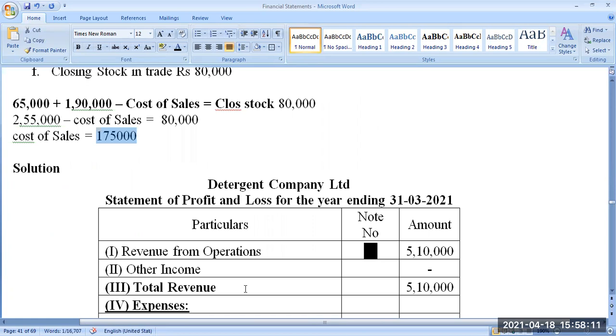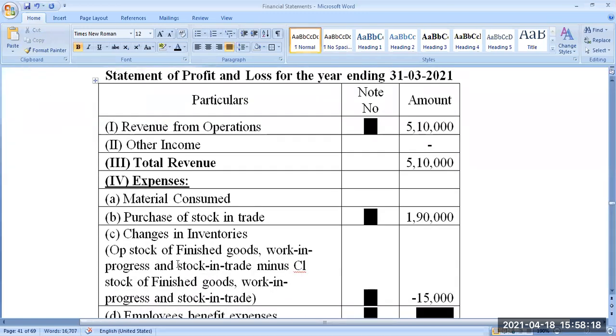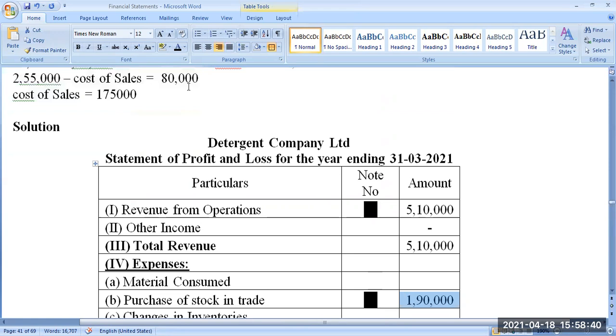But we are not doing it like this now. This was the old method we used in the previous format. Now they are telling you to give only the change in inventory: how much it was and how much it is today. Automatically that will affect and impact the cost of sales. Purchase was 1,90,000 minus 15. What is the net effect? 1,75,000. Cost of sales is 1,75,000.